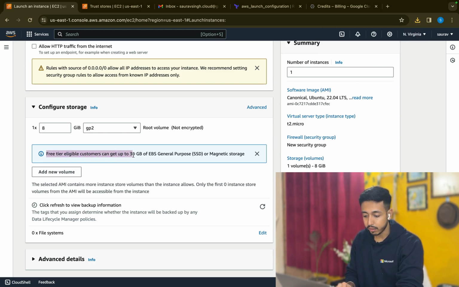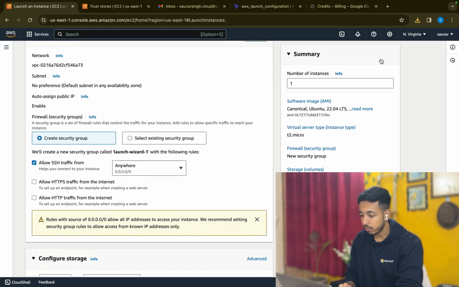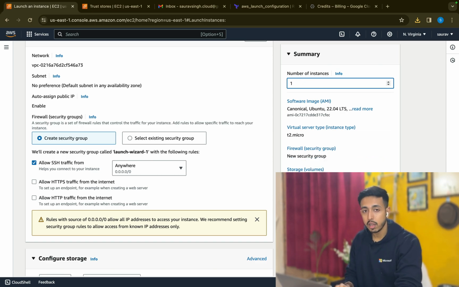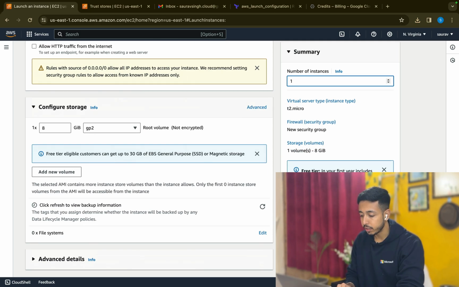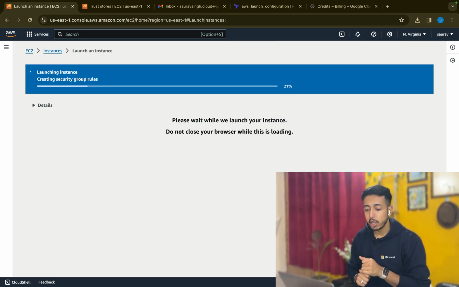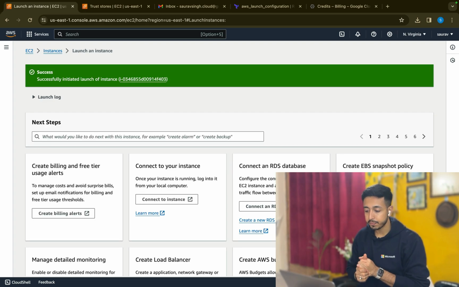And this is the hard disk. I mean, EBS, up to 30 GB we can get in the free tier. So let's not touch it. Now, in the advanced details, let's not touch it for now. Number of instances is one; we can create 100 instances with a single command, but that will, of course, exhaust our free tier limit. Now, T2.micro, volume, everything is in the free tier range, and let's click on launch instance. So this will create our instance.